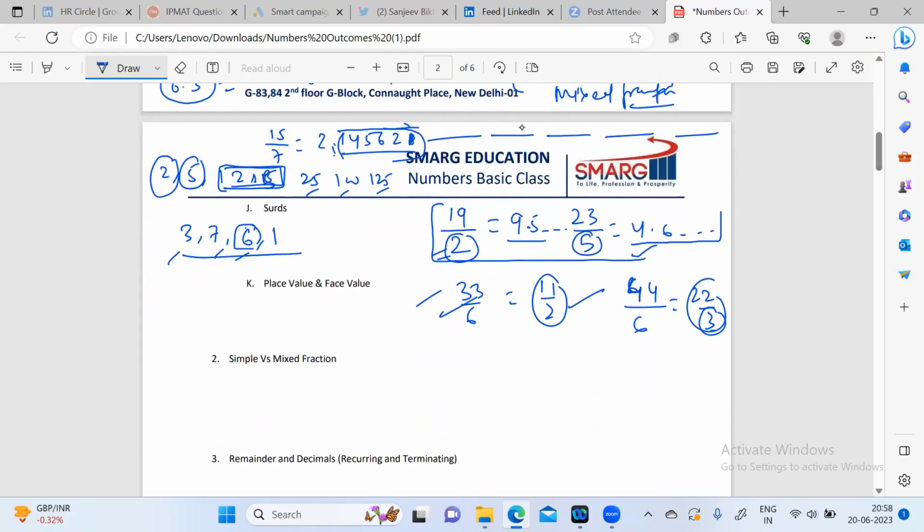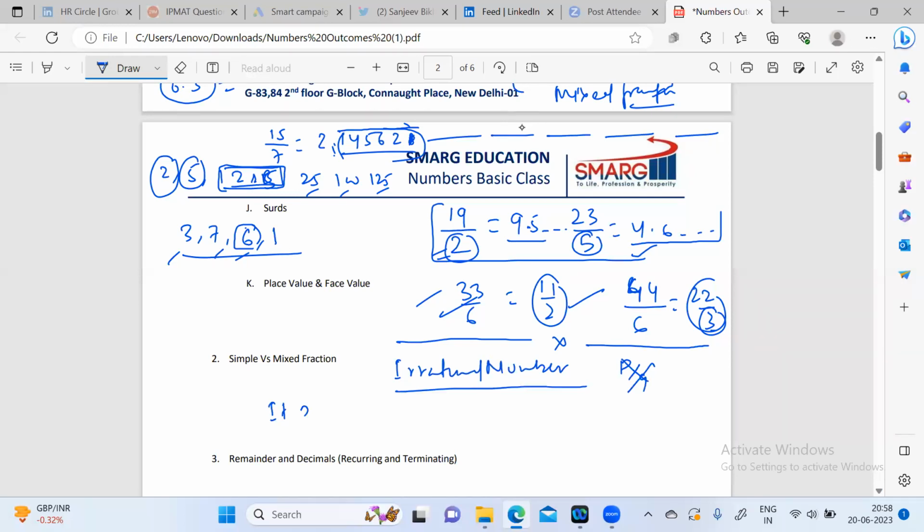But how do we find that? Irrational numbers actually exist in nature. We don't create them by dividing two numbers, we don't create them by p by q. They exist in nature.